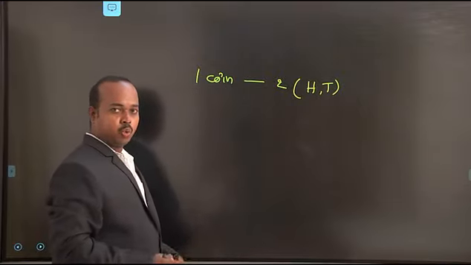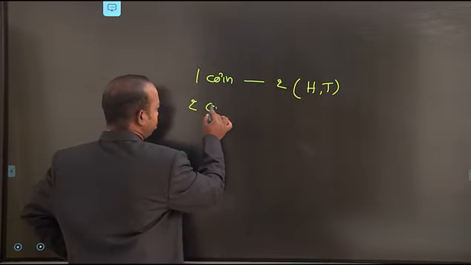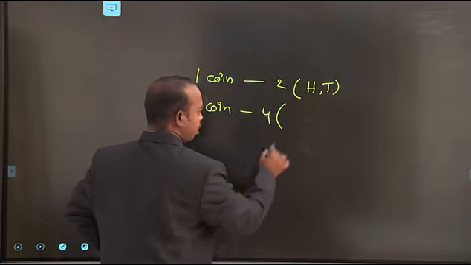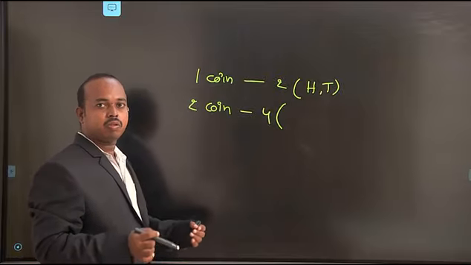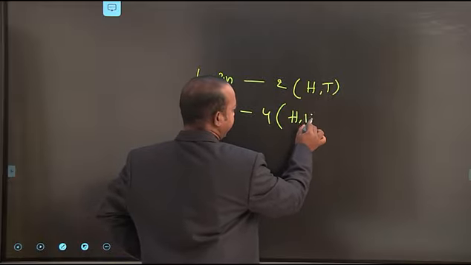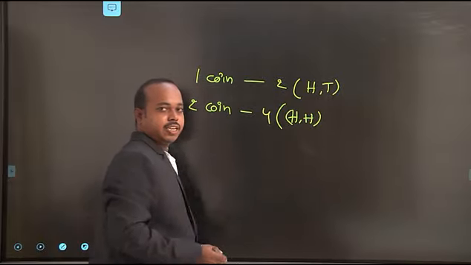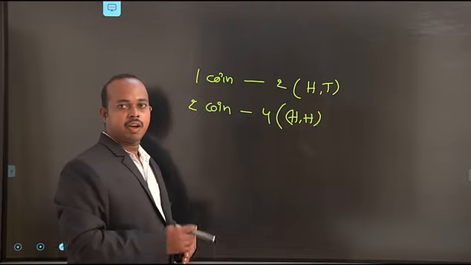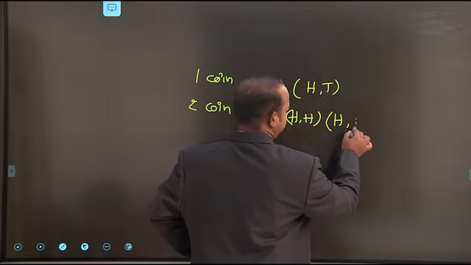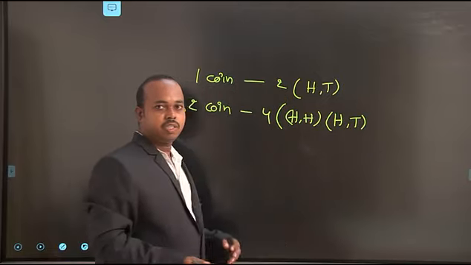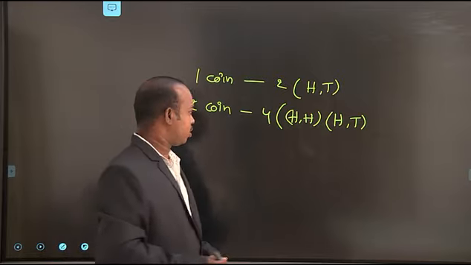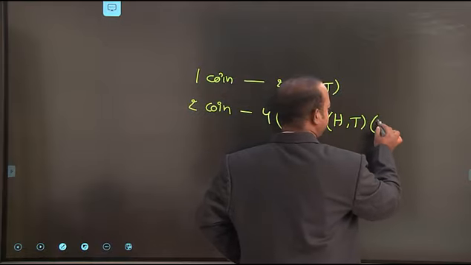Suppose you take 2 coins. When you toss the 2 coins, the possible outcomes are 4. The first combination is both coins showing head, head. Next, the first coin shows head and the second shows tail: head, tail. The third pair is the opposite: the first coin shows tail and the second shows head: tail, head.